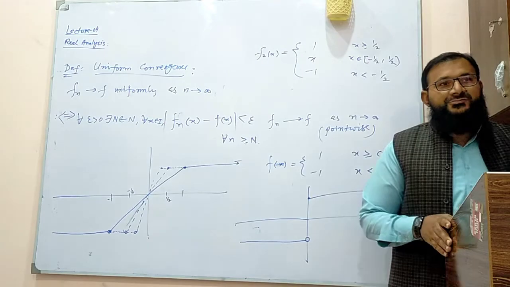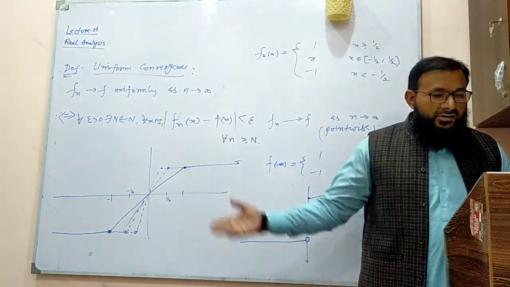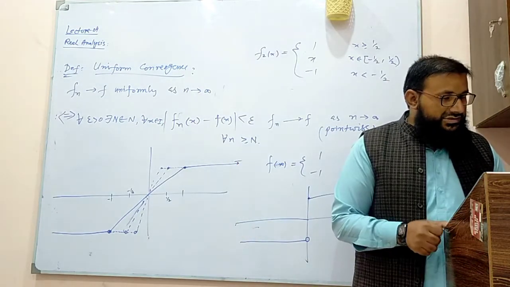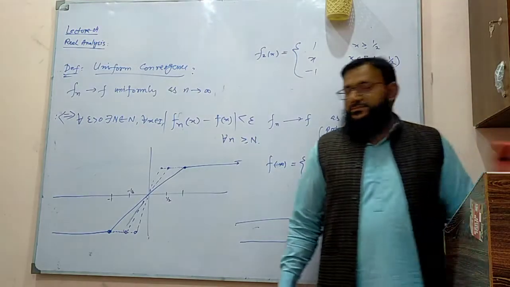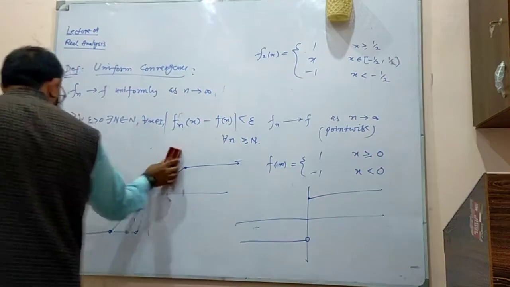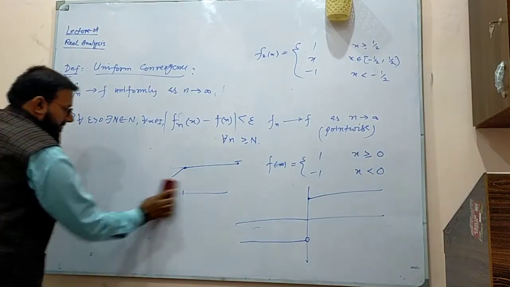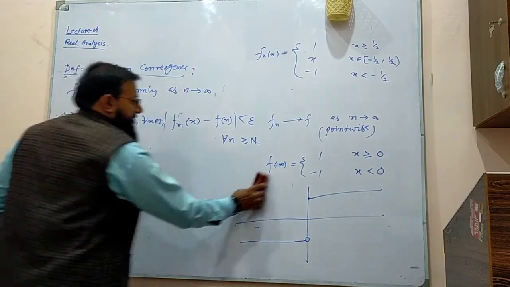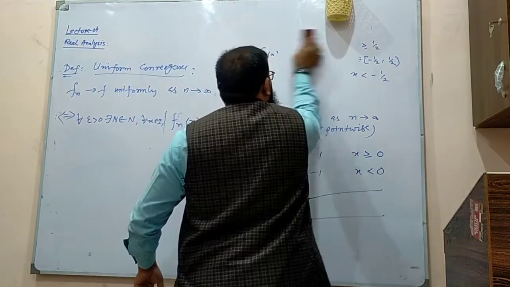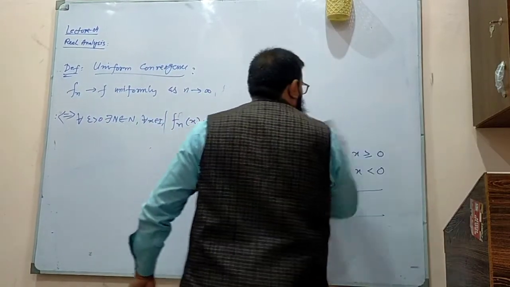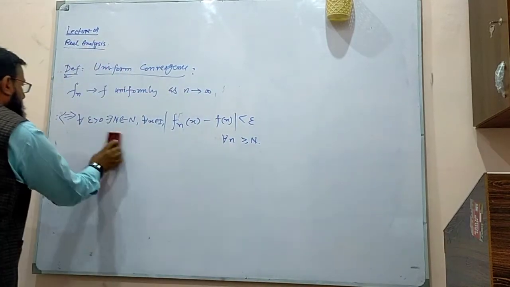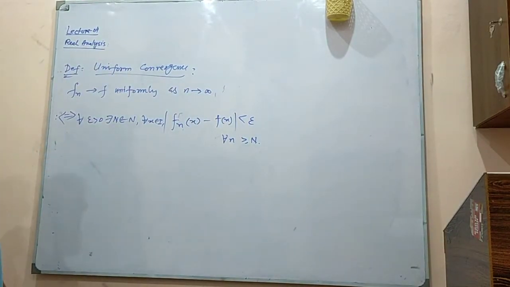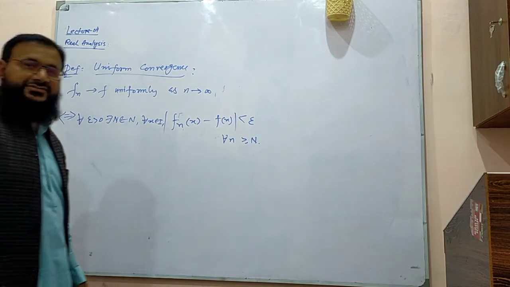We wrote the definition of pointwise convergence. Now I have written the definition of uniform convergence. Can you tell me what is the difference? For all epsilon, for all x. Yes, that's the difference.